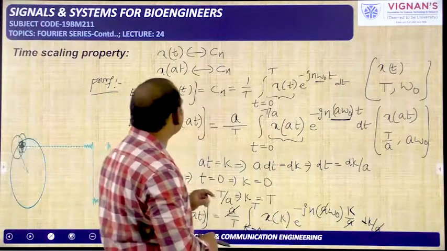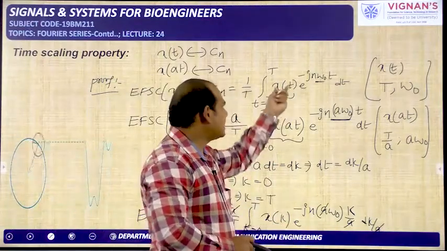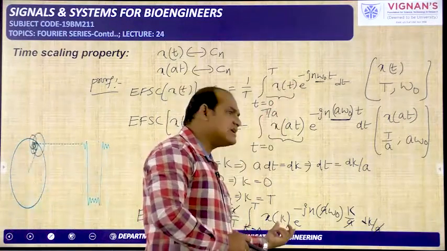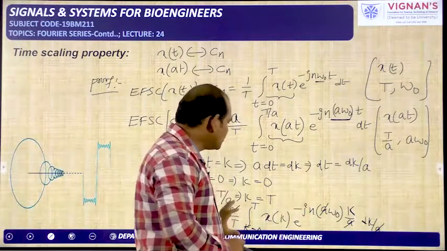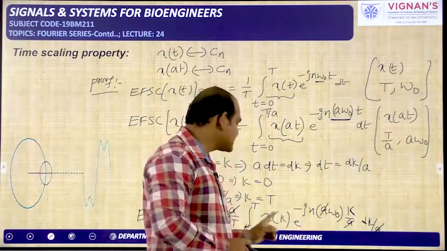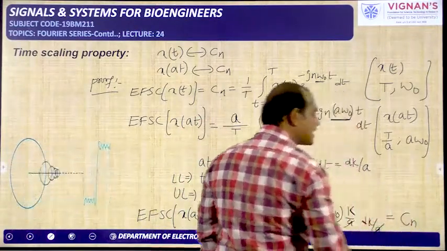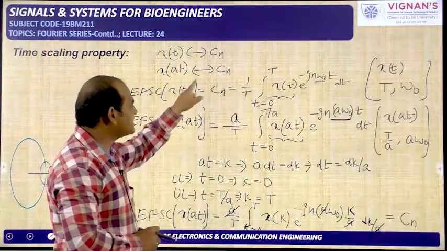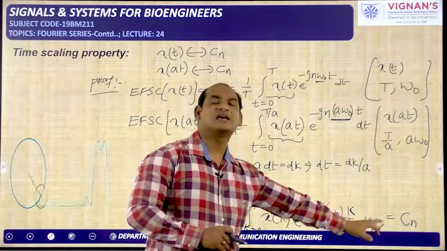If you observe the cn formula, in place of small t here k is there. Small t is the independent variable changing from minus infinity to plus infinity, and k is also the independent variable changing from minus infinity to plus infinity. So in the formula there is no change. That means it is also giving the expression of the cn only. So what is the conclusion here? X of t is having the Fourier series coefficient cn. X of at is also having the Fourier series coefficient cn only.